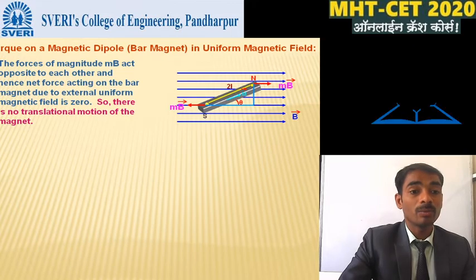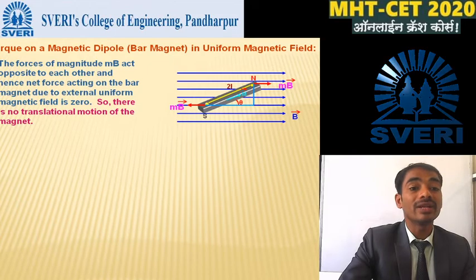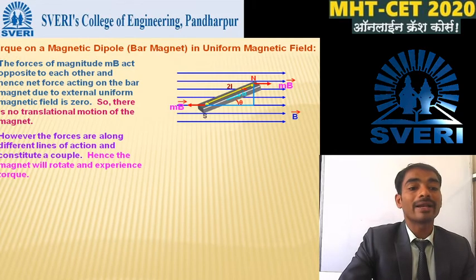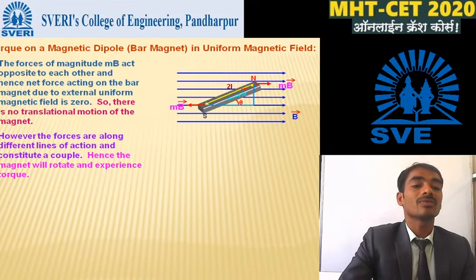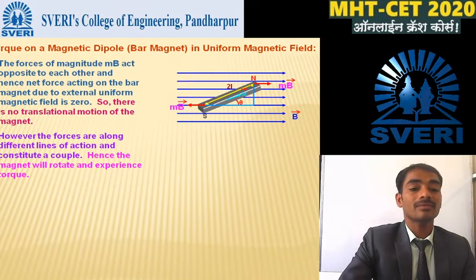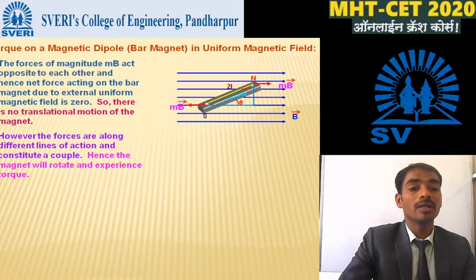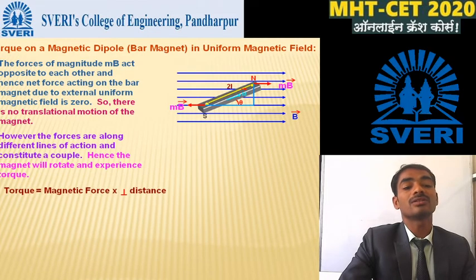Because the net force due to the external uniform magnetic field is zero, there is no translational motion of the magnet. However, the forces are along different lines of action and constitute a couple. Hence the magnet will rotate and experience a torque.